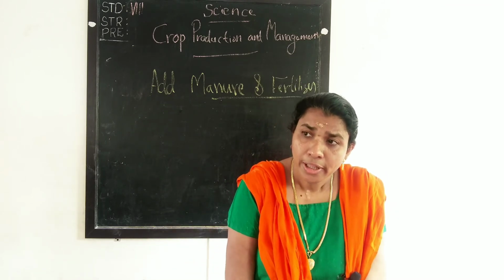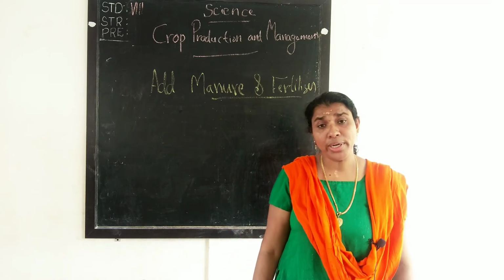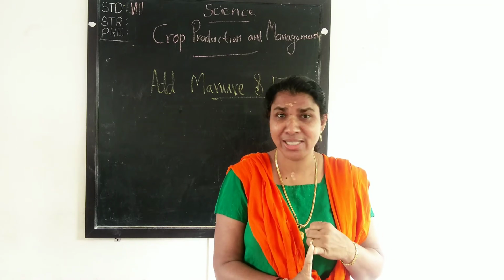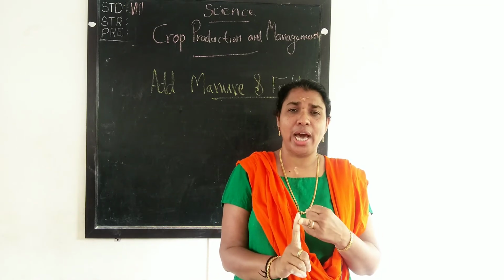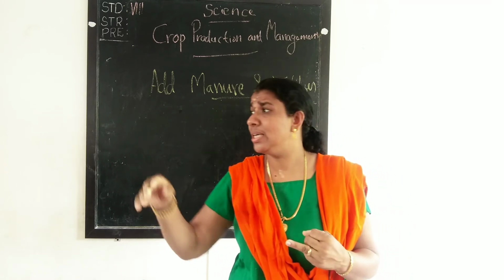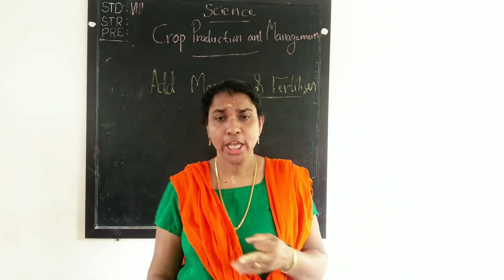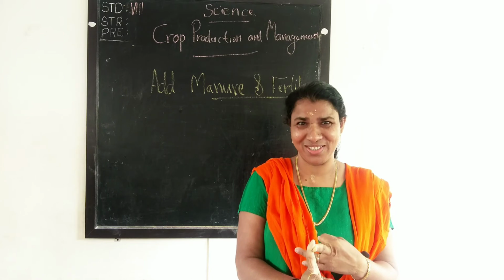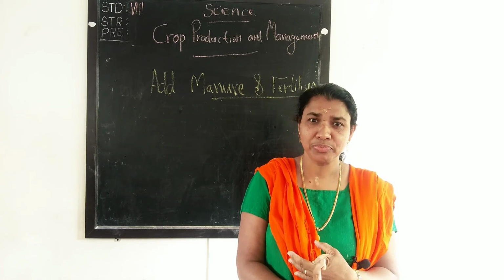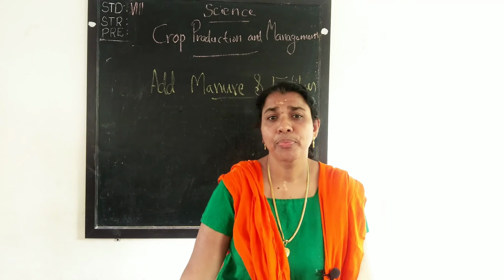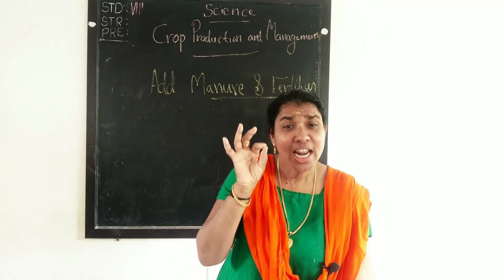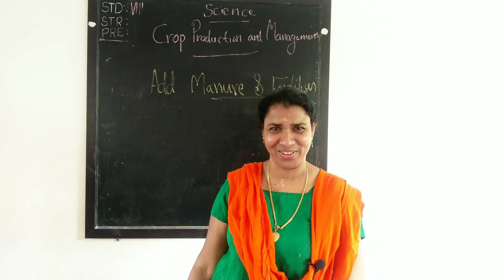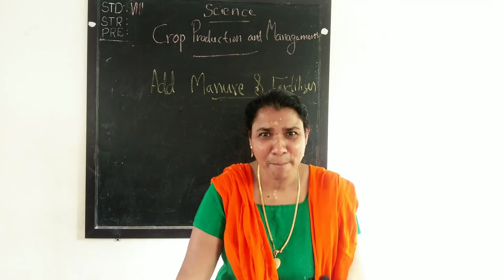Okay. Then what about manure? Manure, we know that they are organic substances. They are prepared by the farmers in the field itself. Then third one, they are rich in humus. Fourth one, they are comparatively less nutritive than fertilizers. That is the negative point here. All others are plus points for manure.